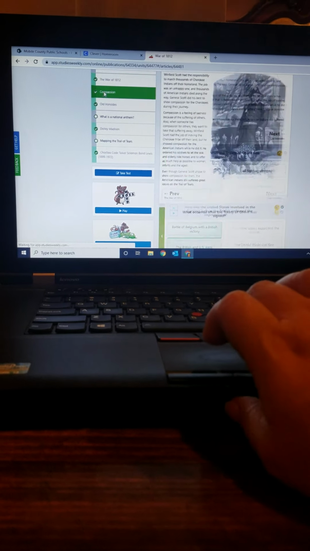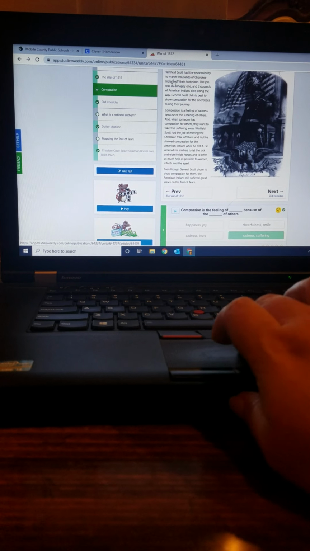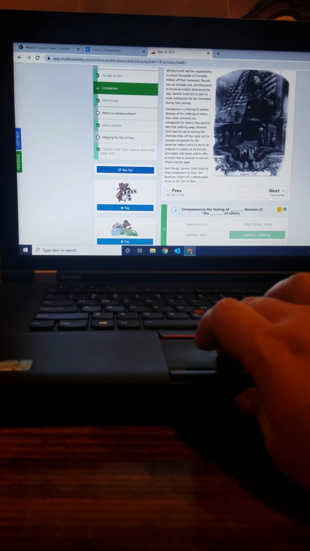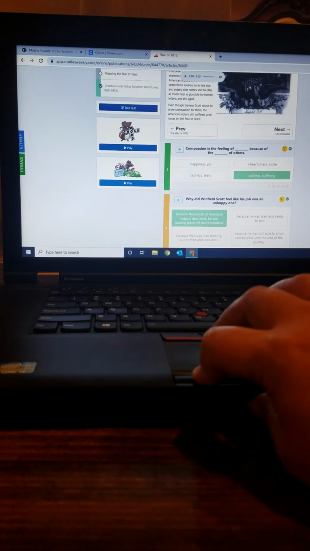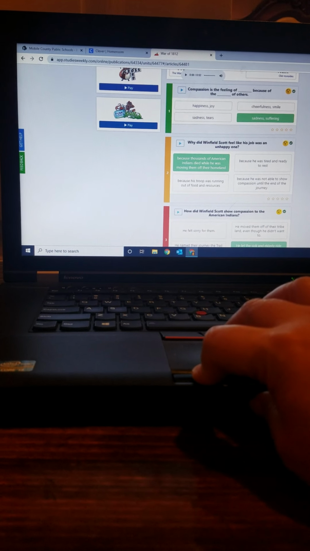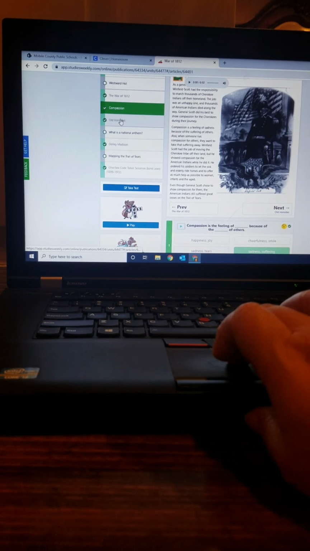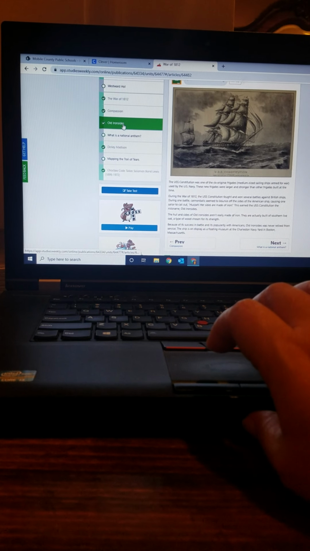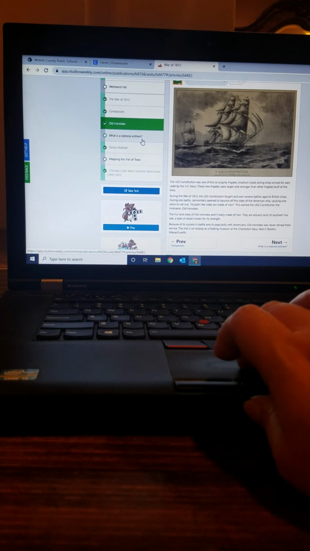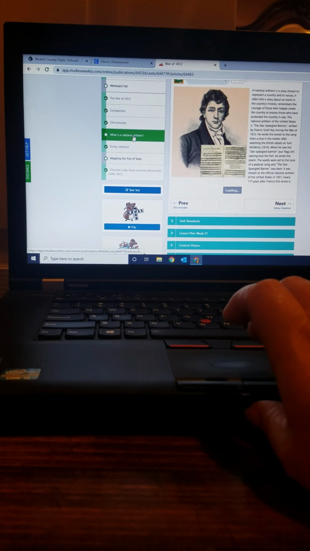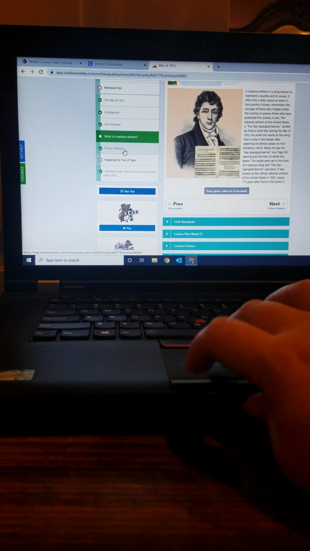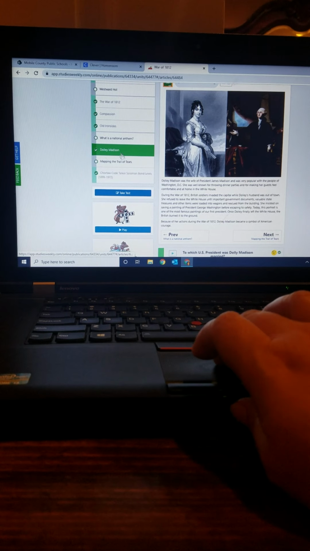So, there's another article on compassion. This one is pretty short. You still have some questions down here. Make sure you read your questions, answer your questions, go back in your passage and make sure you find your correct answer. You have Old Ironsides, that's about the ships, the warships, the national anthem. There's a question on your test about that as well. There's a question about Dolly Madison.